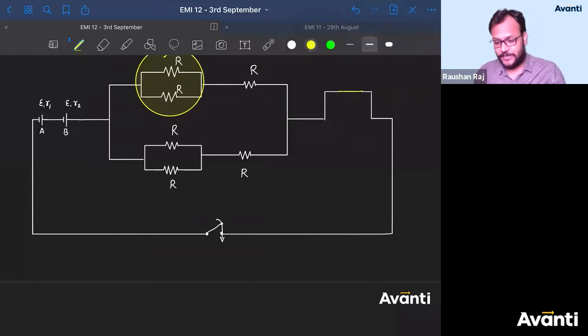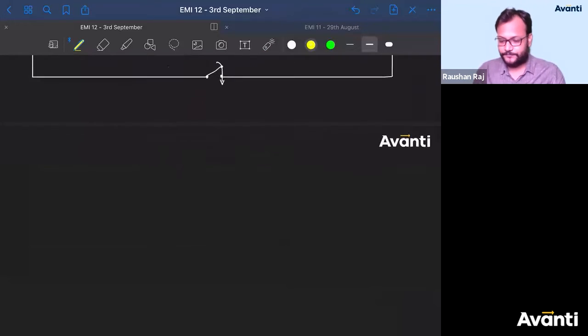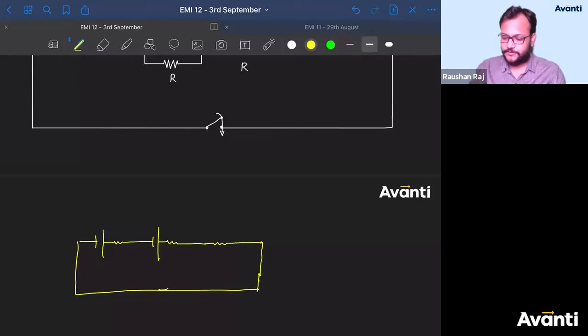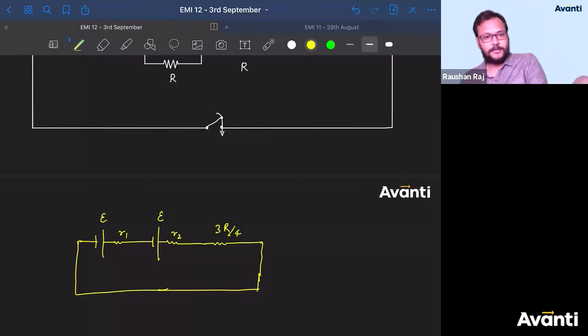So now you can deduce and redraw the diagram: draw the batteries, small resistance, one more battery, one more small resistance, and then draw R equivalent as 3R/4. Now the circuit will look simply like this. This will be 3R/4. This is R2. This is E. This is R1. This is E. All right, guys. So this is the condition that we are going to get.